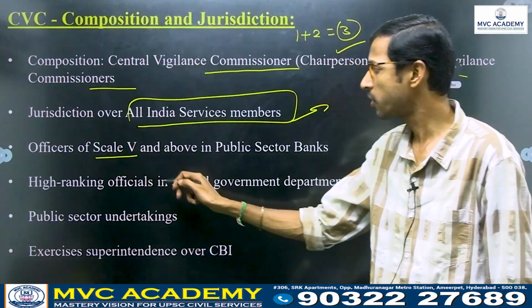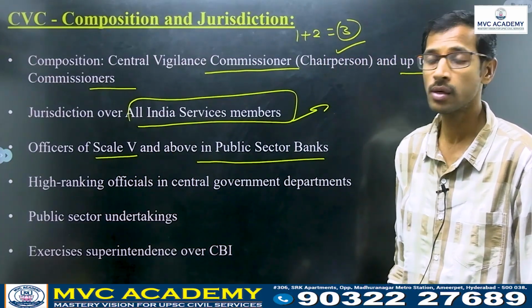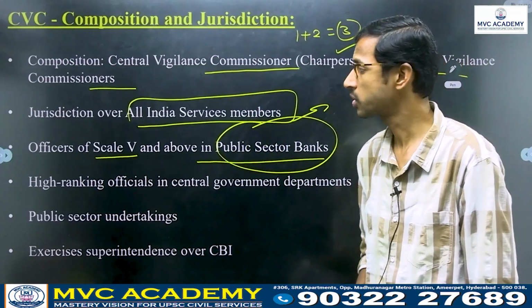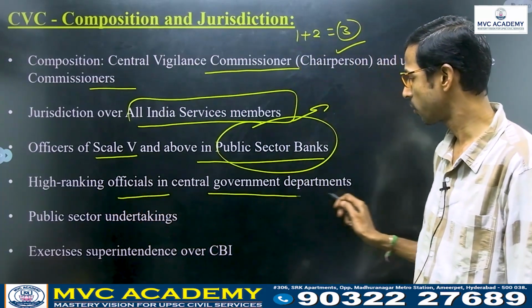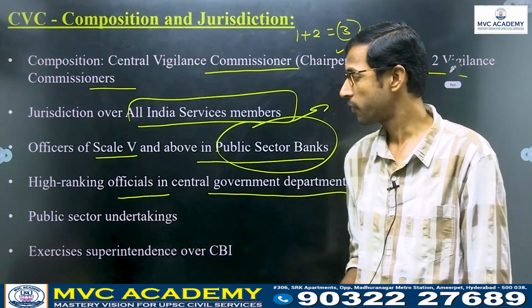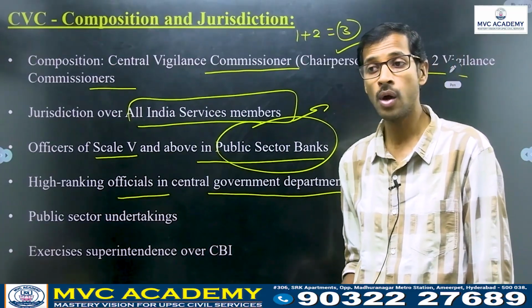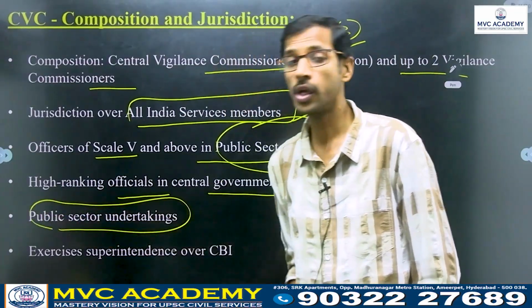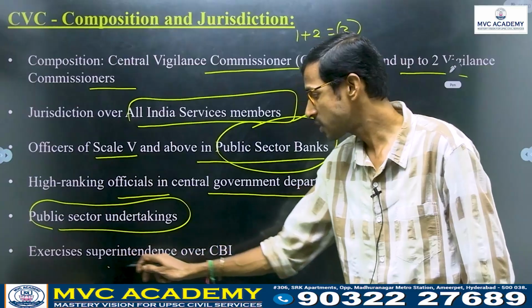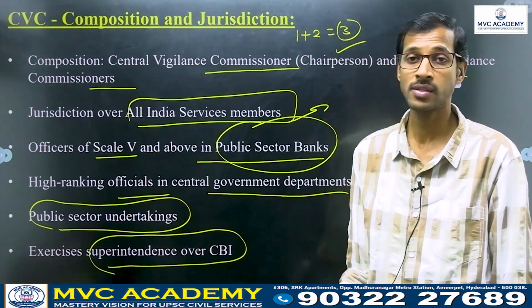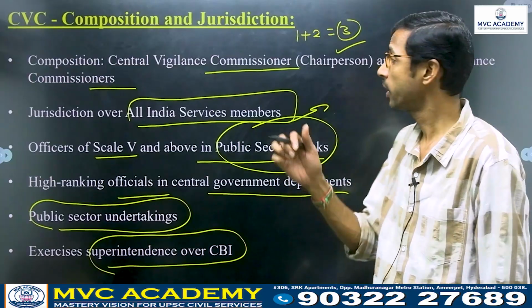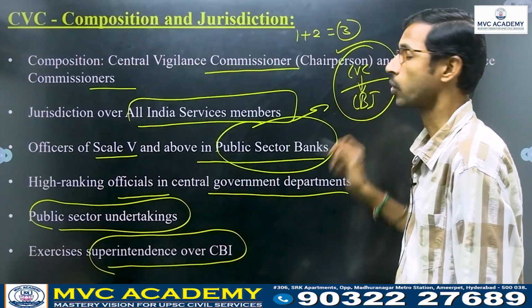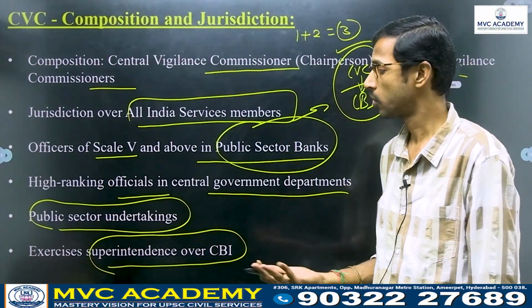Officers of scale 5 and above in public sector banks are also included in this jurisdiction, and also high-ranking officials in central government departments are under the vigilance of the CVC. Public sector undertakings are also included in this purview, and it also exercises superintendence over CBI. CBI works under the CVC only, we can say clearly.